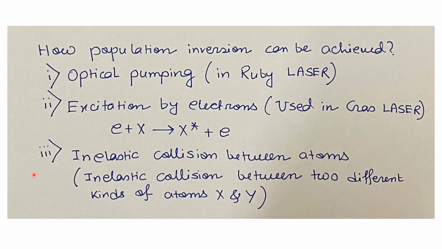And the third process is inelastic collision between atoms. In this case, two different kinds of atoms X and Y are forced to collide in an inelastic manner, so that one kind of atoms will transfer the energy to the other kind of atoms. So the second kind of atoms will be excited. So we'll get more and more second kind of atoms in the excited state.